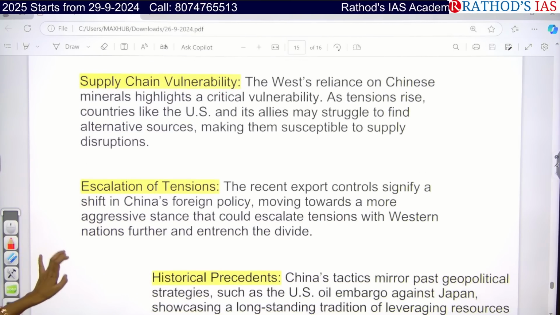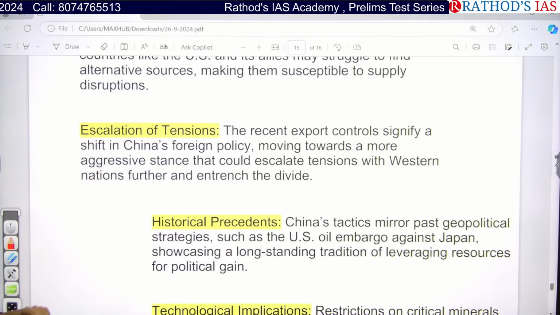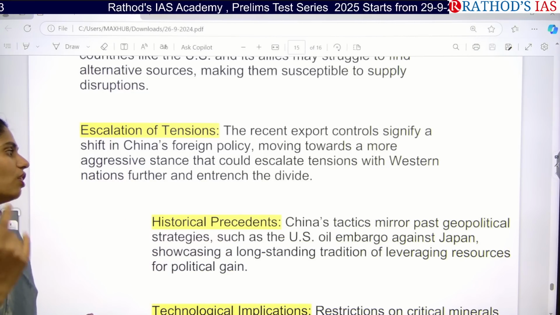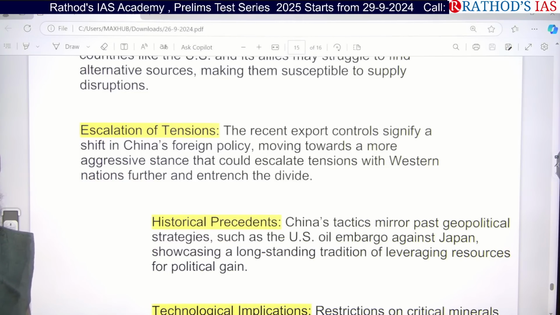And there is still further increasing of tensions because of the recent export controls, which signify a shift in Chinese foreign policy, and they are moving towards an aggressive stance again. So whenever they move towards an aggressive stance, that will lead to increasing tensions with Western nations, and further that will increase the divide.